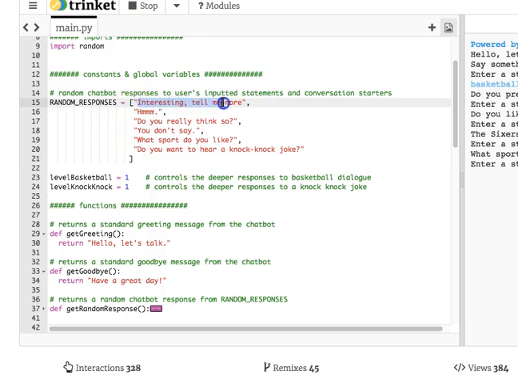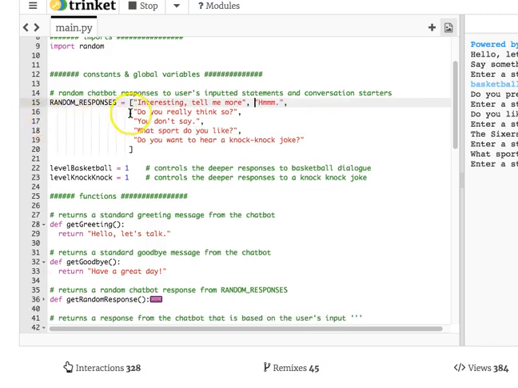But each of these are random responses that your chatbot's going to use if it's not in a conversation dialogue. And notice the commas. This last entry that's surrounded by double quotes doesn't have a comma because it's the last one. If you put a comma there, it's probably an error. If you don't put a comma at one of these, it's probably an error where there has to be a comma.